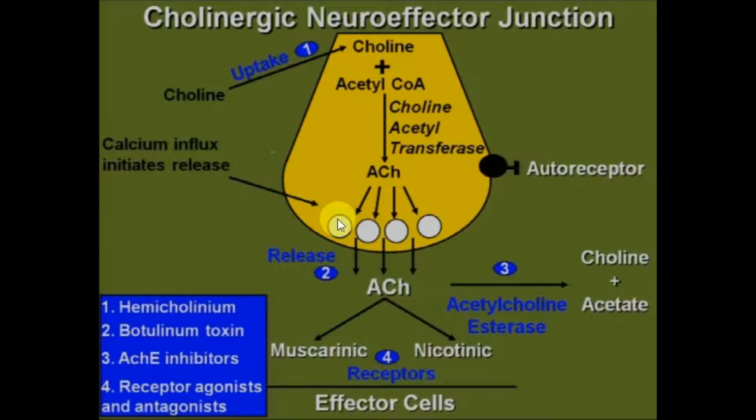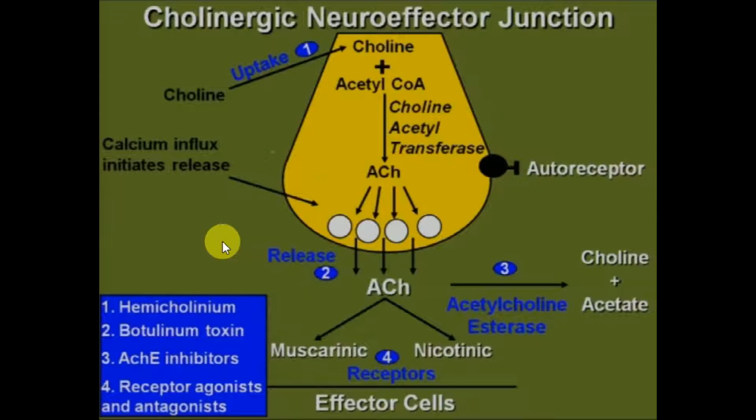Next step is release of acetylcholine, which is initiated by calcium influx. Then acetylcholine combines with muscarinic or nicotinic receptors on cells. Acetylcholine is also destroyed by the acetylcholinesterase enzyme into choline and acetate. Choline can be reuptaken to form further acetylcholine.